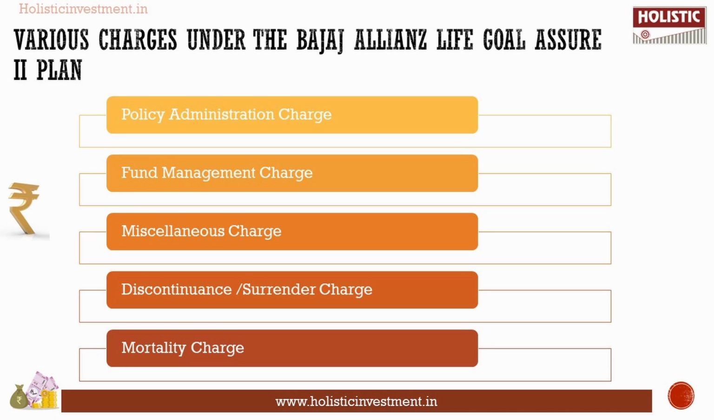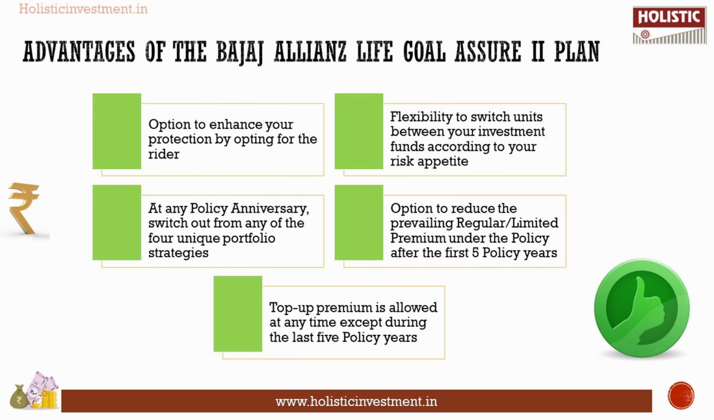These charges are similar to any other ULIP plan, but if you compare it with other ULIP plans in the market, these charges can significantly diminish returns over an extended period, because there is a very notable contrast compared to the other market-related instruments available in the market. So these charges will definitely bring down your overall returns from investing in this policy. This is also a major factor to consider before choosing to invest in the Bajaj Allianz Life Goal Assure 2 plan. As we have understood the basics of this plan, now we are going to understand the advantages we get by investing in it.